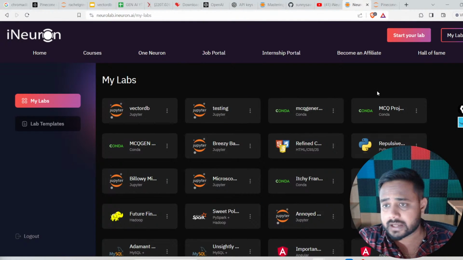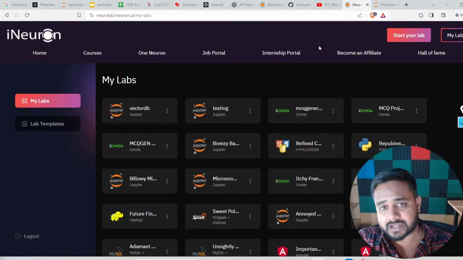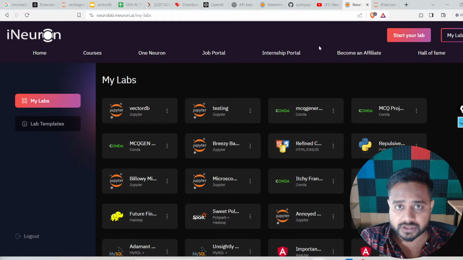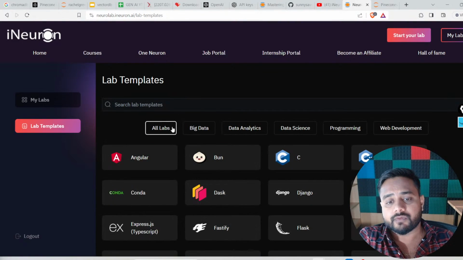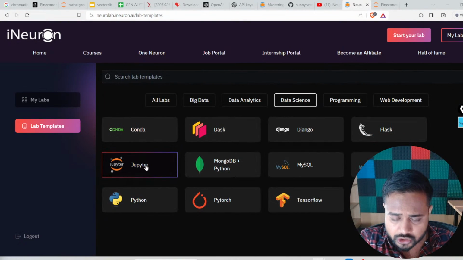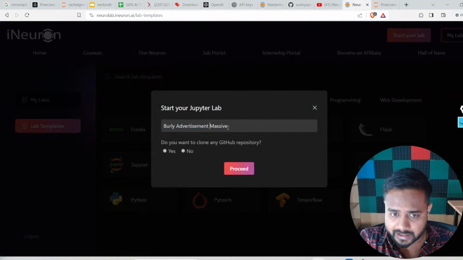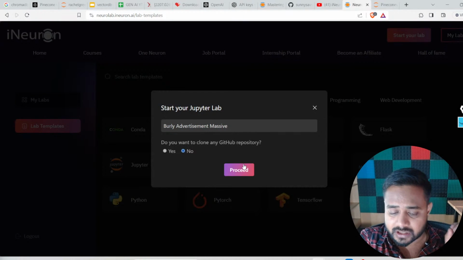So here what you can do guys: if you are creating your lab for the first time, and we are doing it for the first time now, we are launching this Jupyter notebook for the first time throughout this generative AI community session. So click on start your lab, and here you will find different templates. Just go with data science, click on this Jupyter template, and then give your name or keep it as default. Click on no and then proceed. That's it. It's a very simple process.